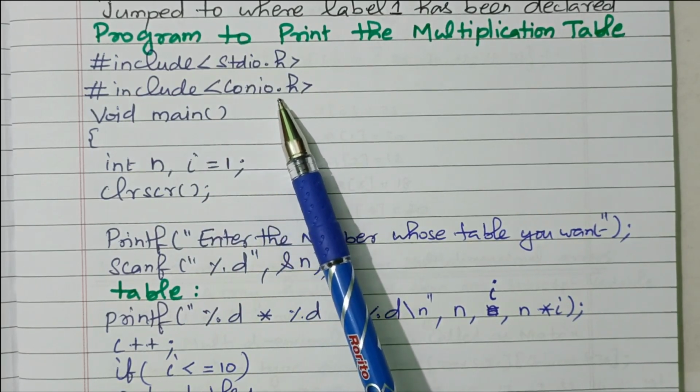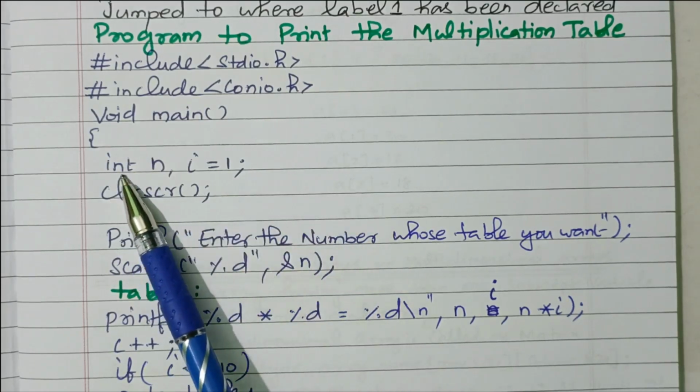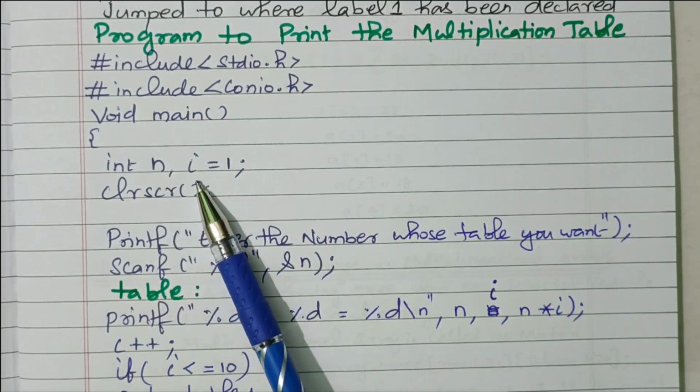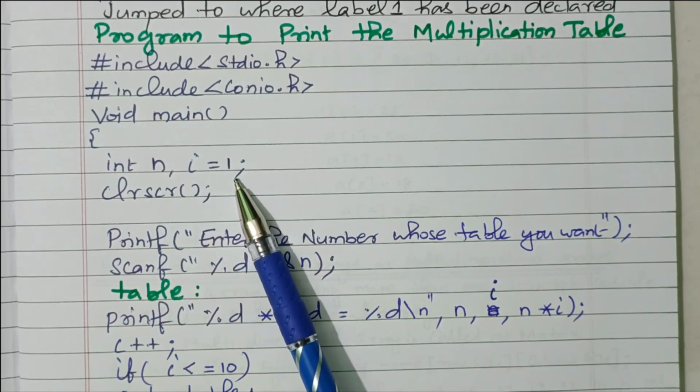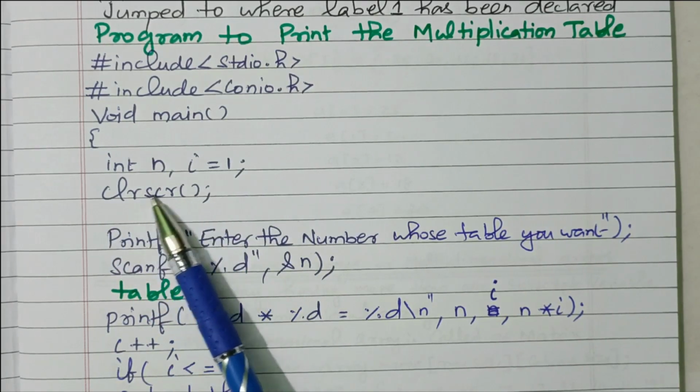Console input output, that is used for clear screen and getch, right? So here the variables are declared. This is the number for which the multiplication table is required. To generate the numbers in sequence, 1, 2, 3, we have one more variable I. It is initialized as 1. Now we can clear the screen. The previous things are cleared.